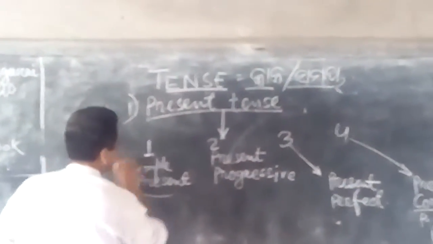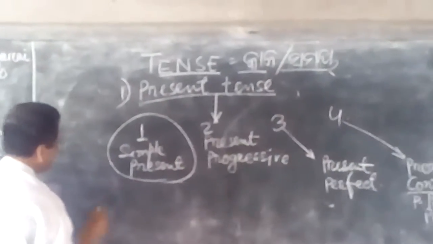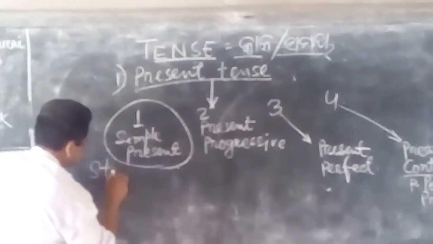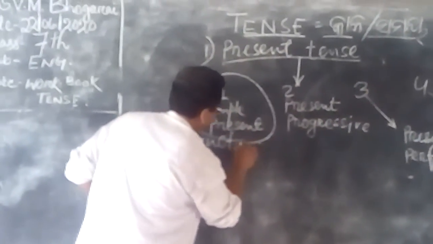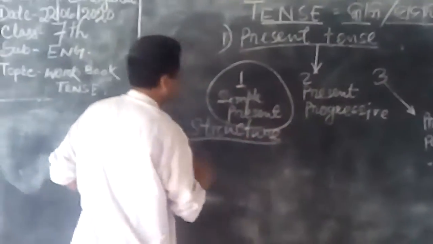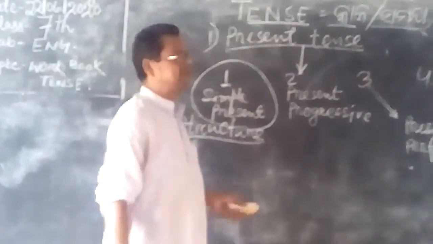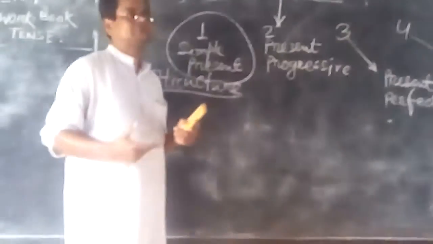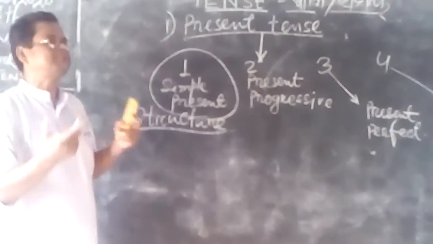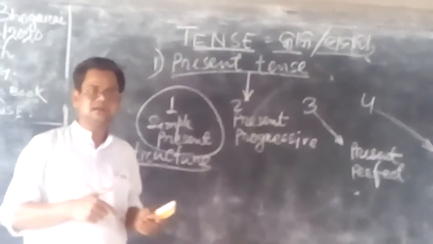This is simple present. The structure is, this is the structure. Structure means how you make the sentence. What is the process? The process of making a sentence is called structure.